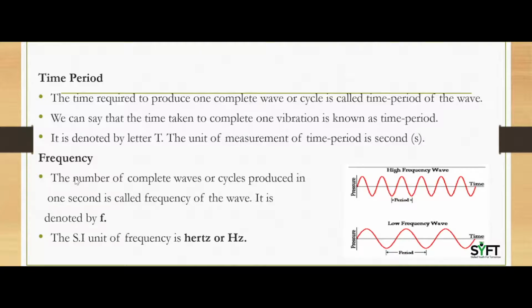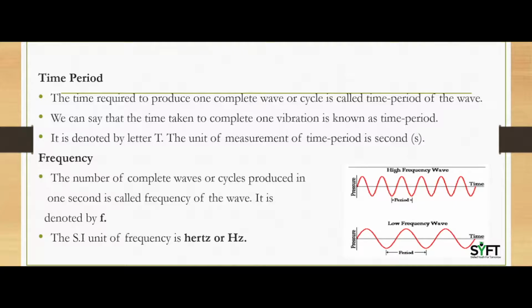So then comes your frequency. The frequency of a wave is the number of complete waves or cycles produced in 1 second and it is denoted by small f. The SI unit of frequency is Hertz. One complete wave is produced by one full vibration of the vibrating body.